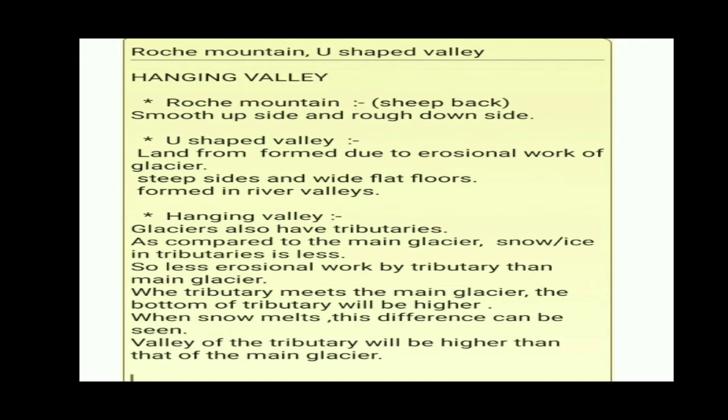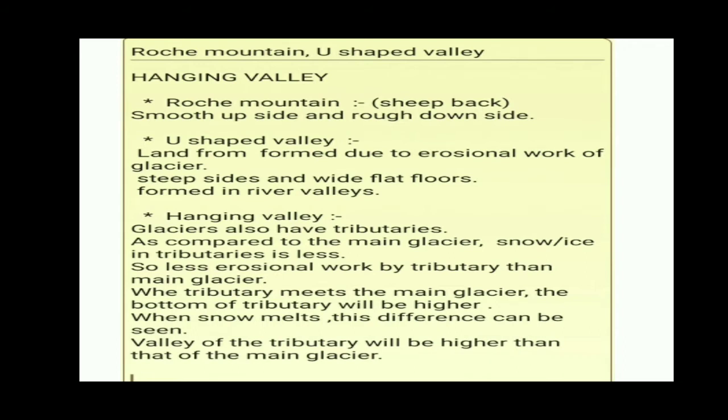Now the hanging valley. Please understand what is hanging valley. Just like rivers, glacier also have tributaries. But compared to the main glacier, the tributary will be bringing less snow or ice along with it. Less snow or ice means less erosional work done by the tributary than the main glacier.